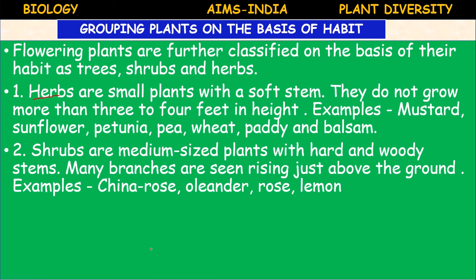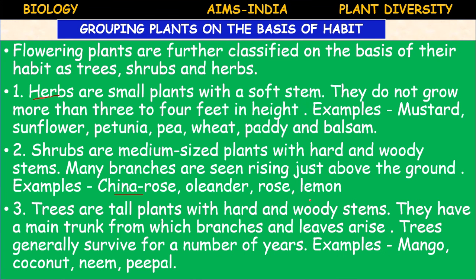For example, China rose, hibiscus, mandara, oleander, rose, lemon. These are all shrubs. And next, trees. Trees are tall plants with hard and woody stems. Trees are large, tall plants with woody stems. They have a main trunk from which branches and leaves arise.